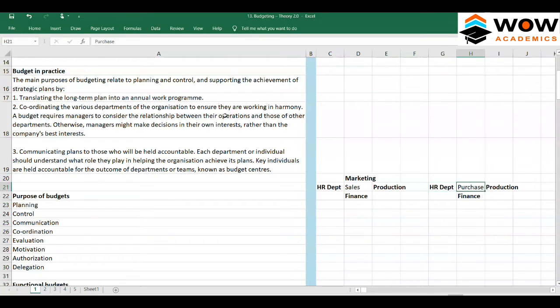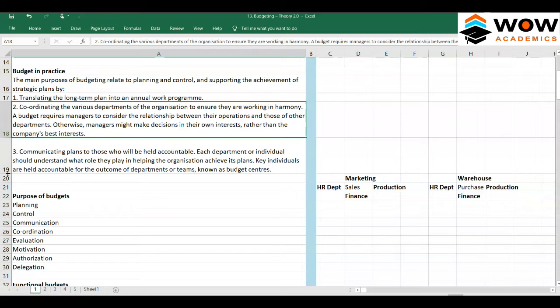Okay, and the purchase department can also be linked with the warehouse department. If a company has a warehouse department, they are also linked with them. So any goods received by the warehouse, the warehouse should only receive goods which are authorized by the purchase department. In this way each and every department is linked with the other, so no department operates on a separate basis here. They have to coordinate with each other. So that's what they mean by the second point here.